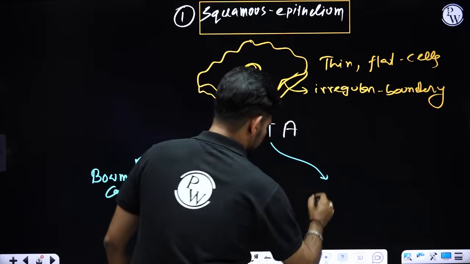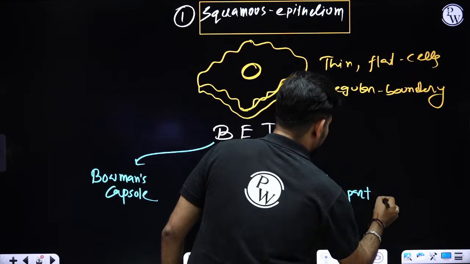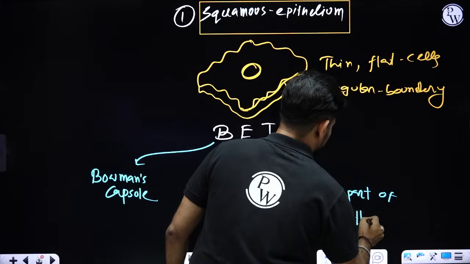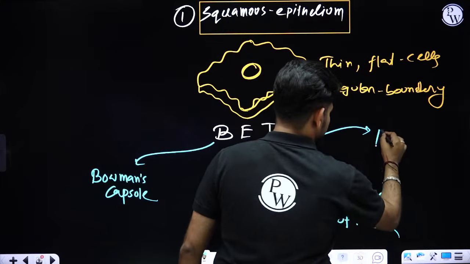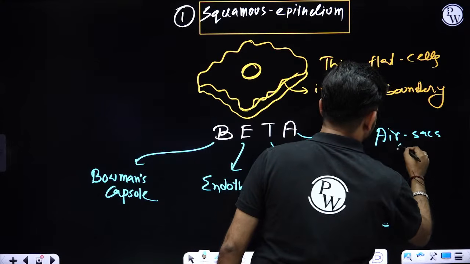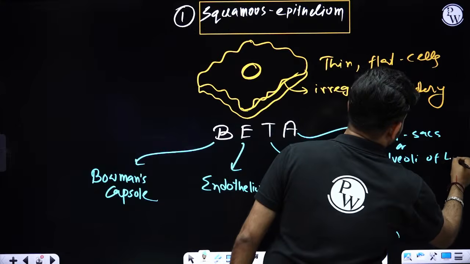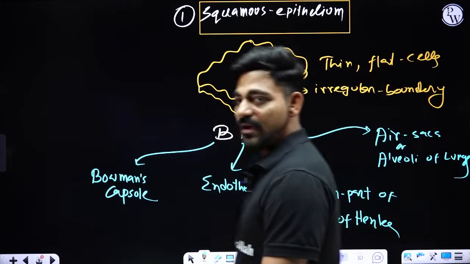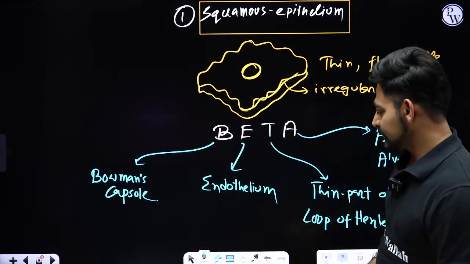T for thin part of loop of Henle. A for air sacs or alveoli of lungs. These four examples are given in our NCERT.